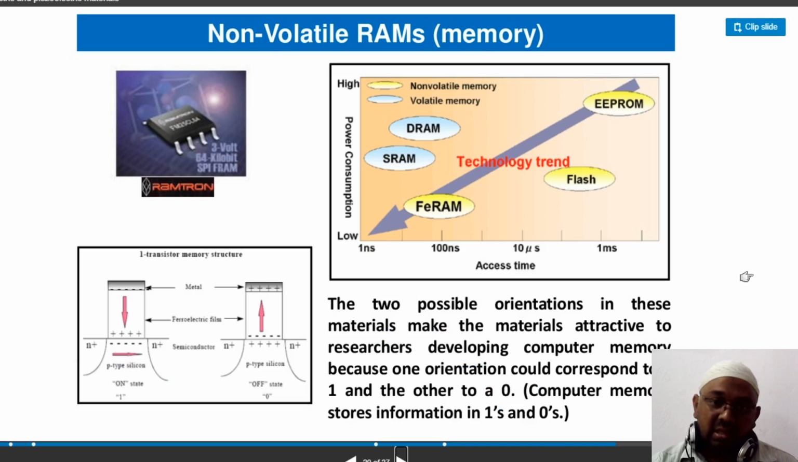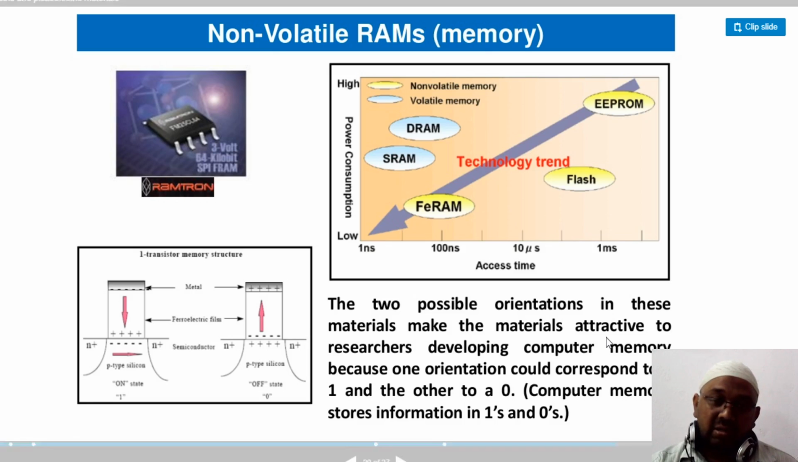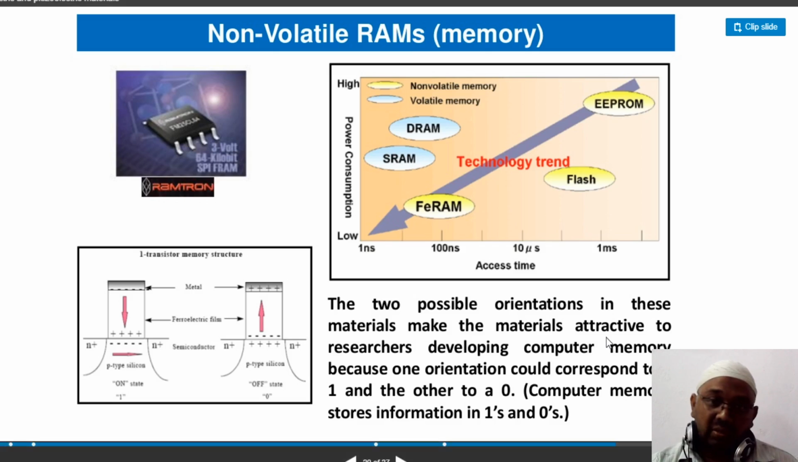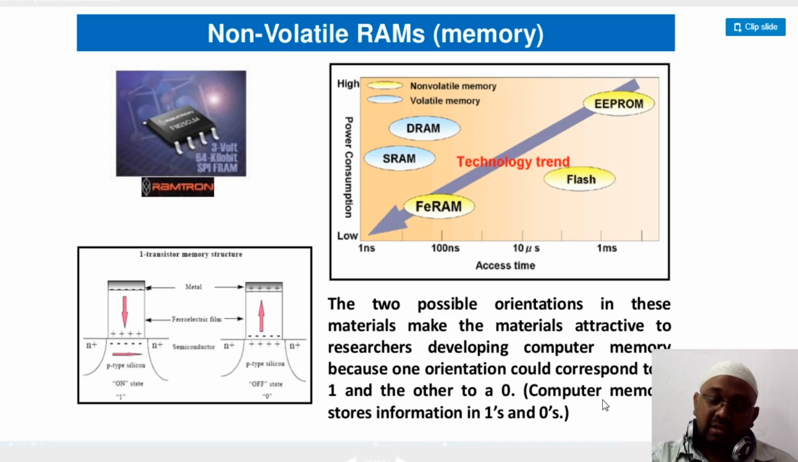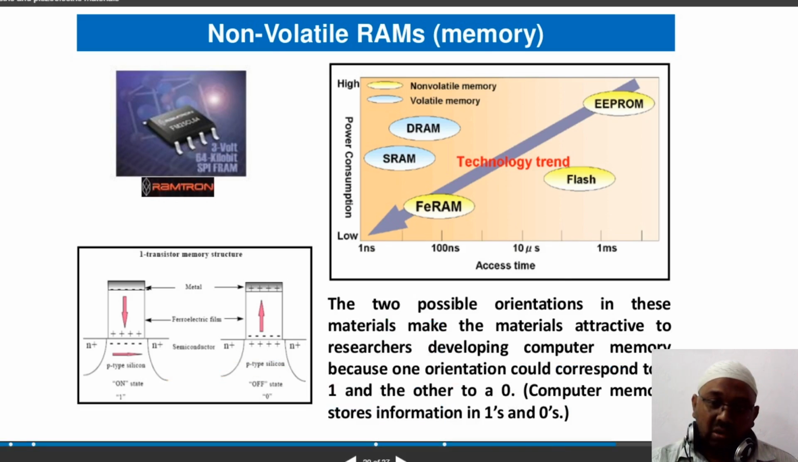Now you'll understand why we are studying these ferroelectrics. The two possible orientations in this material are a very important aspect, because computer memory will only store either 0 or 1, right? Everybody is aware that computer memory can store only ones and zeros. So just keep in mind that computer memory is storing ones and zeros.